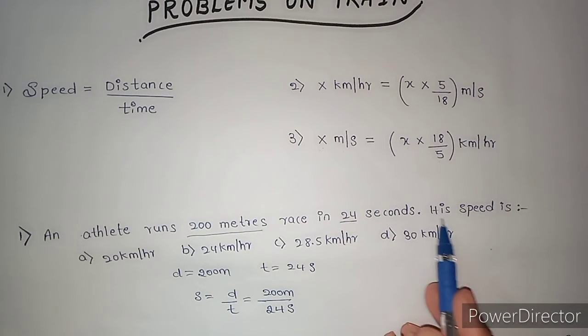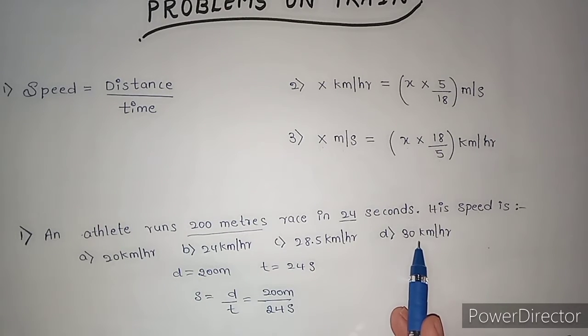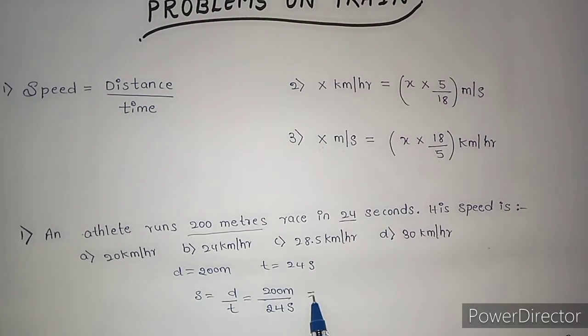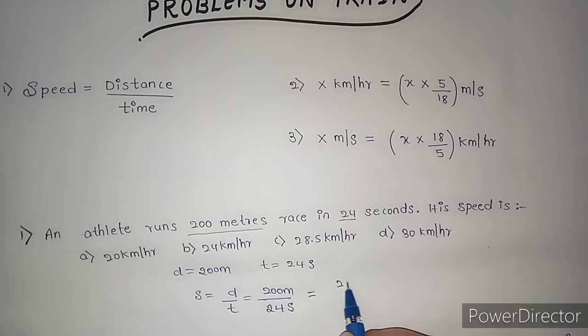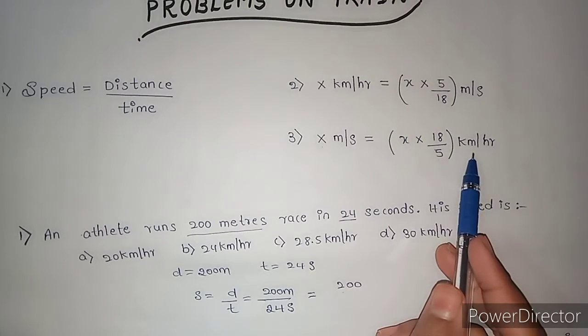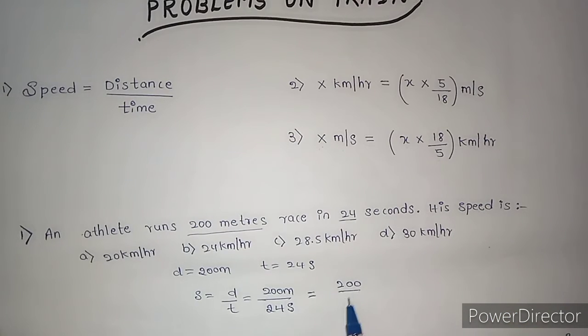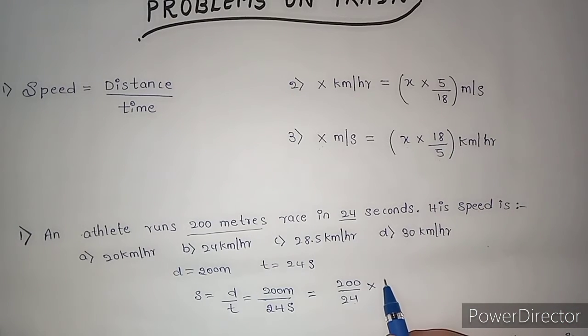Now we have all options in kilometer per hour, right? So I need to convert meter per second to kilometer per hour. What is the formula to convert meter per second to kilometer per hour? Just multiply this 200 by 24 by 18 by 5.